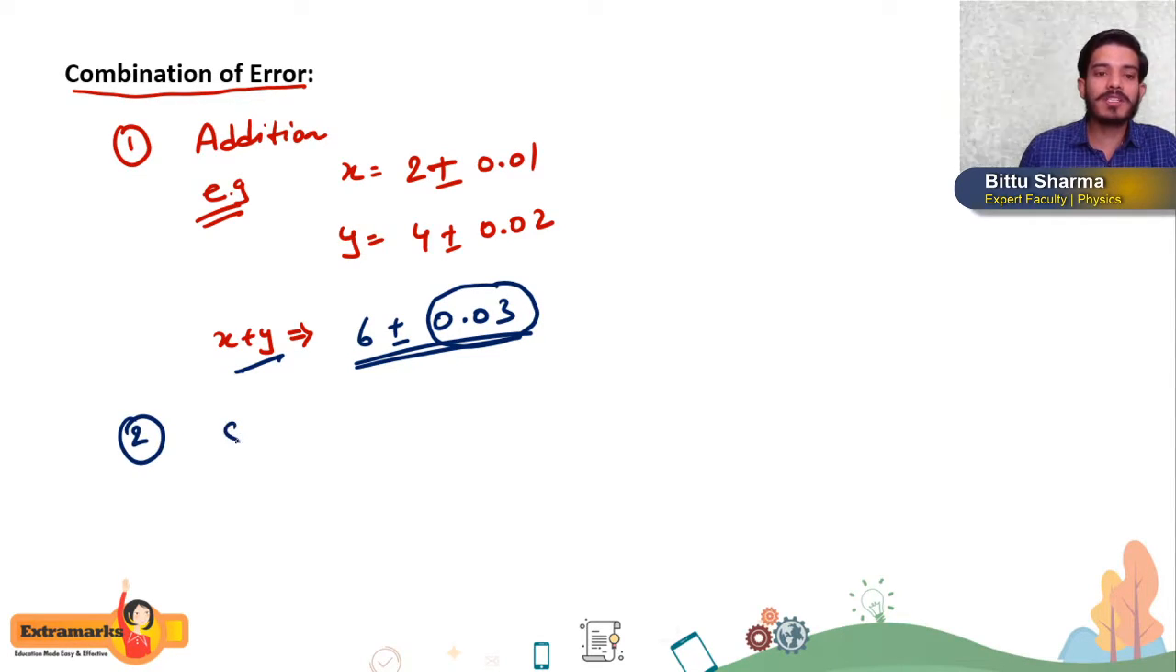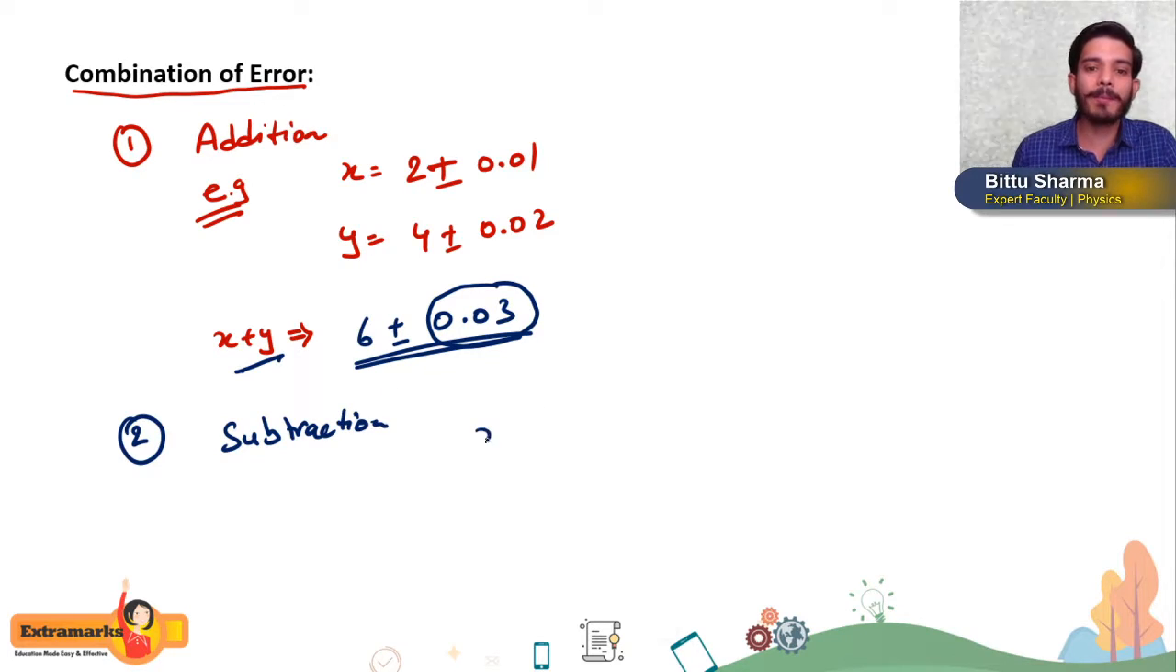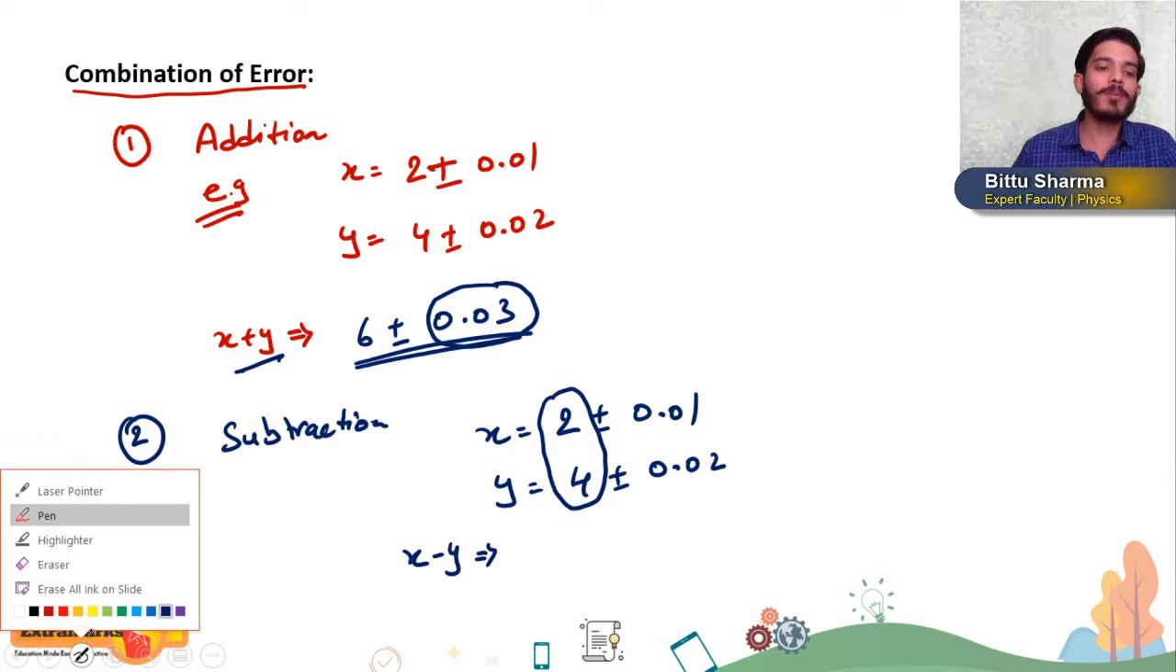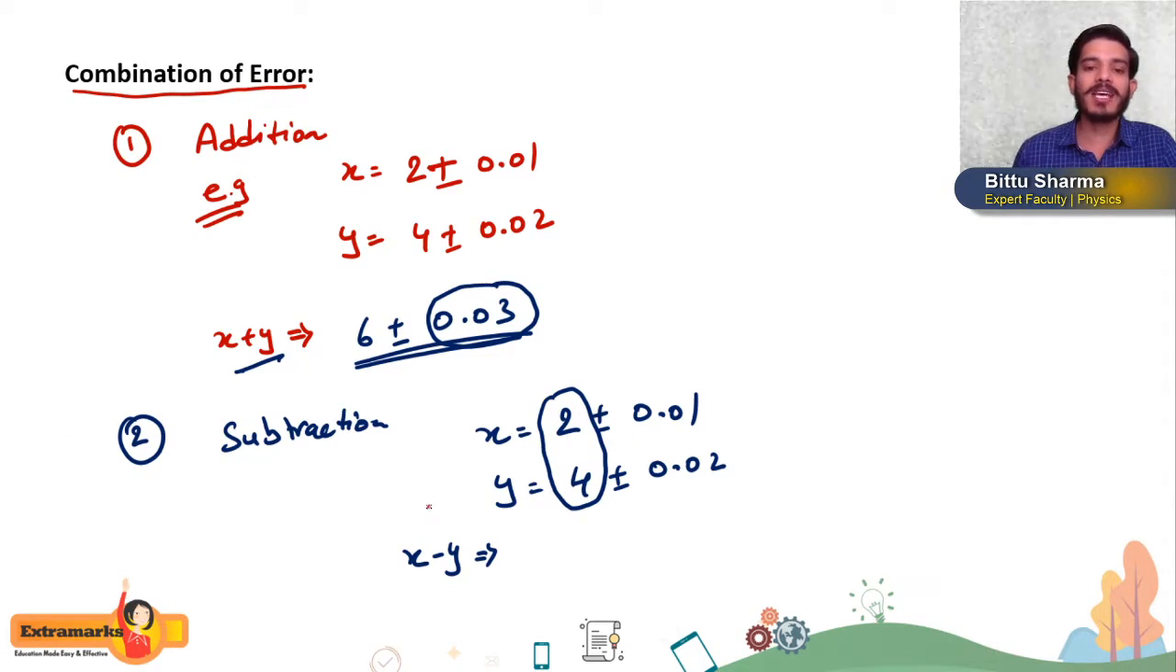In the same way, students, for subtraction, the same example I will take. x is equal to 2 plus minus 0.01, y is equal to 4 plus minus 0.02, then x minus y will be what? Because these are lengths, it is better to calculate y minus x. We get 4 minus 2, which is 2, plus minus, now what do you think, 0.02 minus 0.01 or plus?